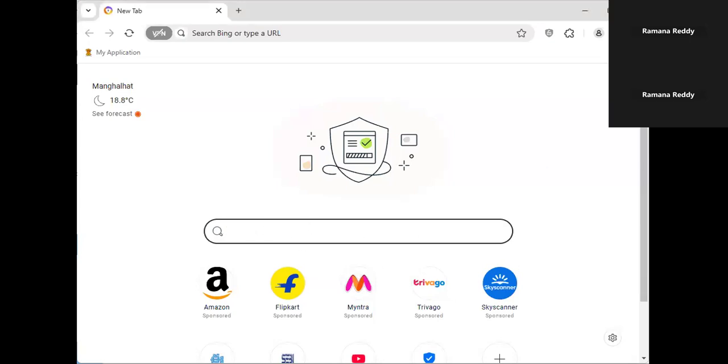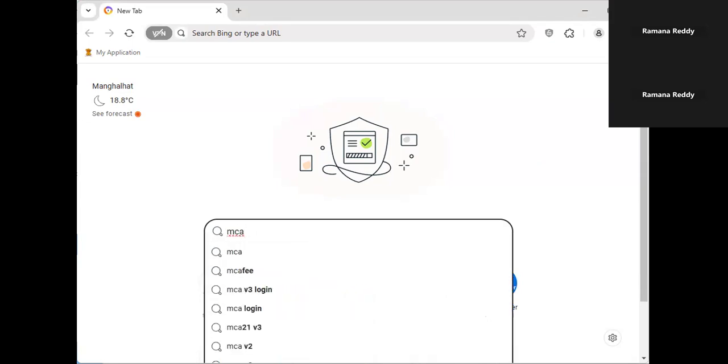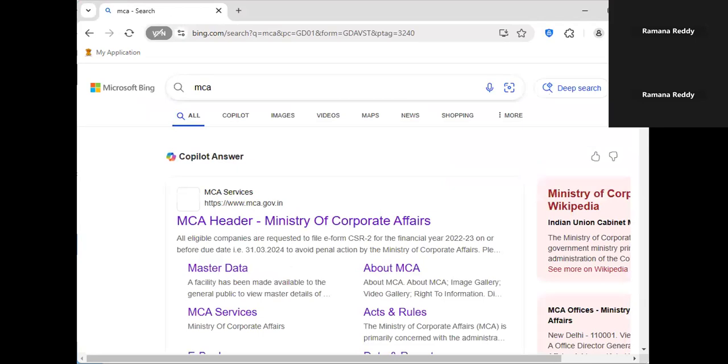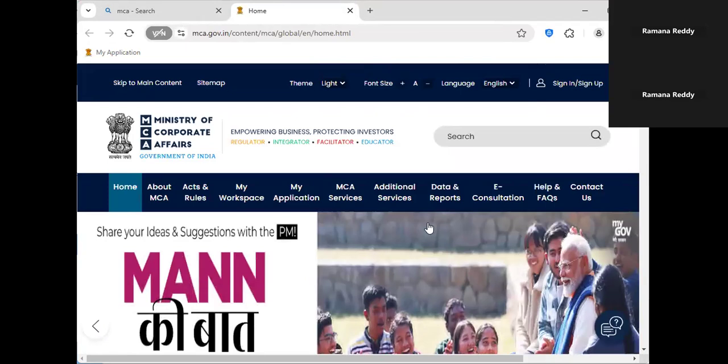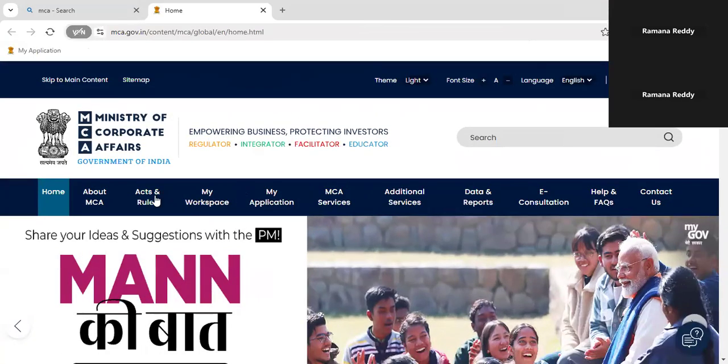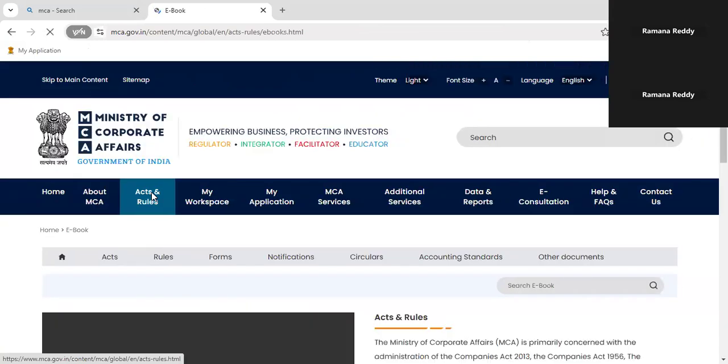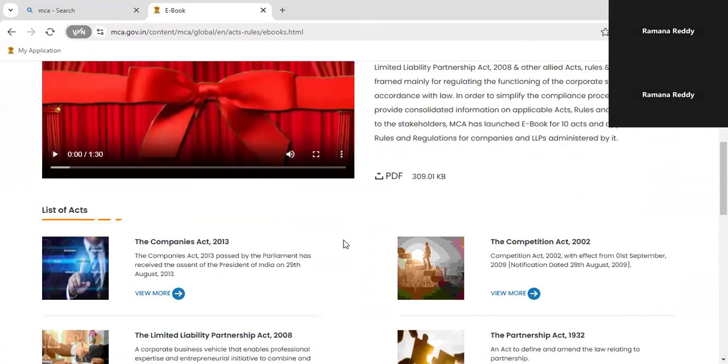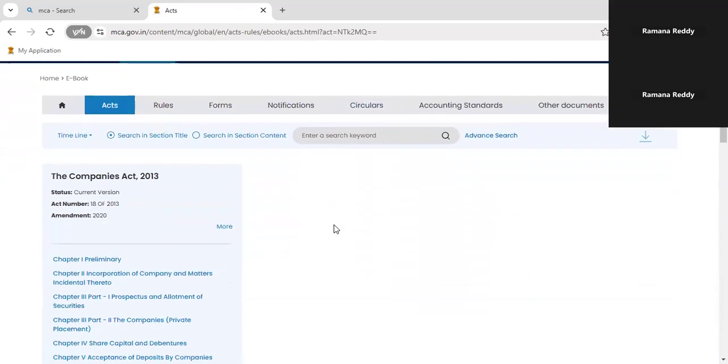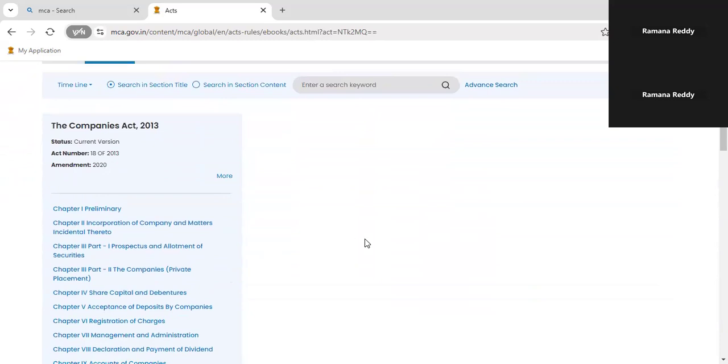Yes. Now we will type MCA. Go to Google and type MCA, Ministry of Corporate Affairs. This is the Ministry of Corporate Affairs. Here we have to click Acts. Then under Acts, we go to Companies Act. This is the Companies Act 2013. Now we have to go to Section 8.